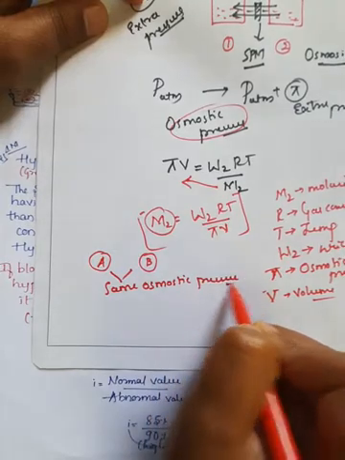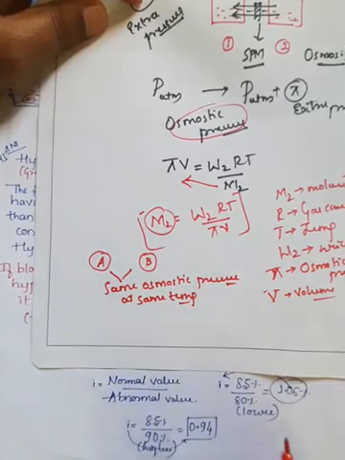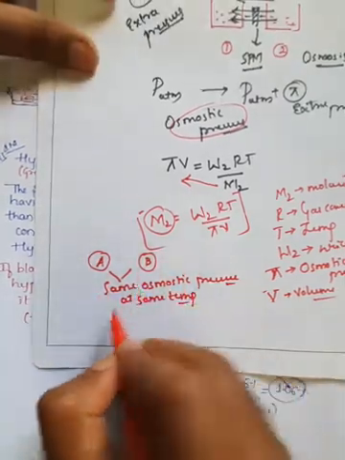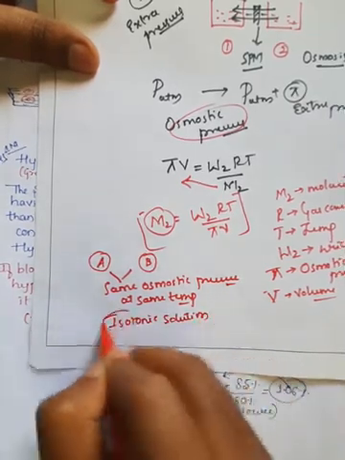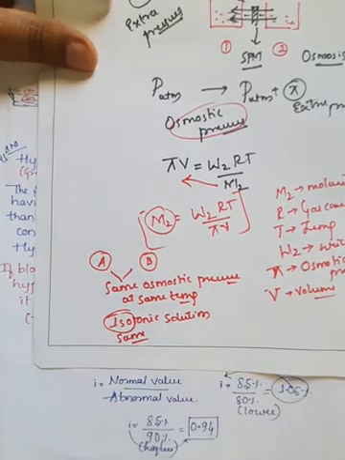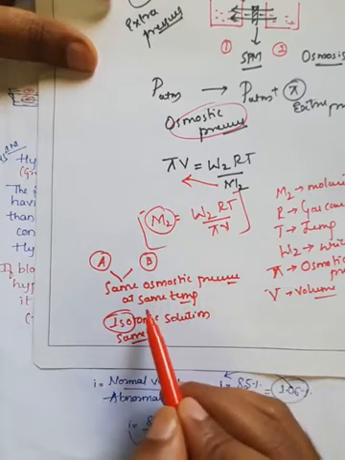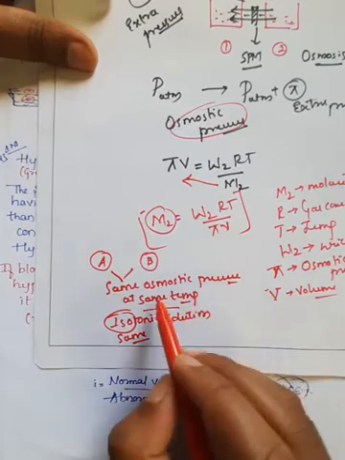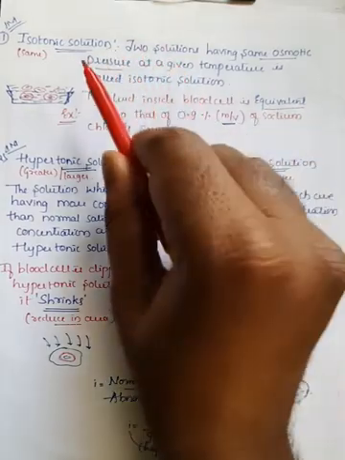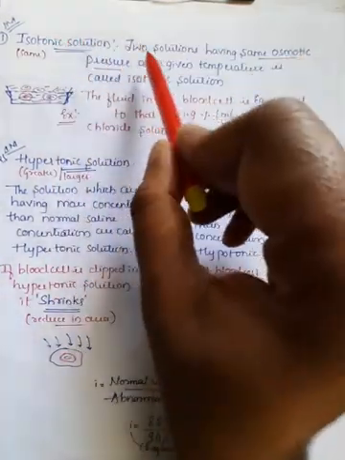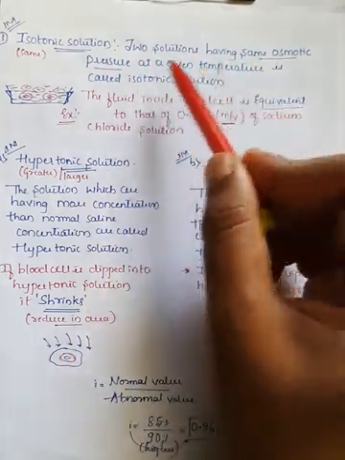So two solutions having the same osmotic pressure at a given temperature are called isotonic solutions, right?